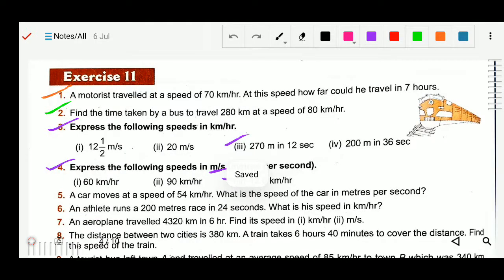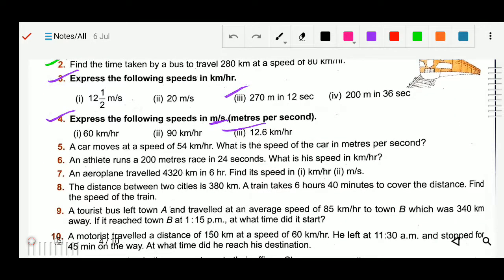Okay, now next we will solve. Let's see, question number 5 is the same. Question number 5, 6 and 7 you can solve by yourself. All the data is given, you only have to convert, like kilometer to meter per second and so on. Okay, now I will solve question number 8.